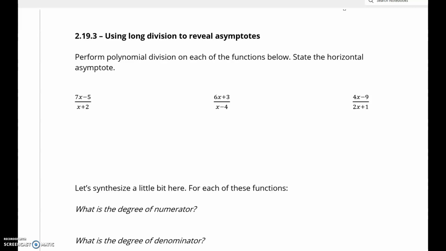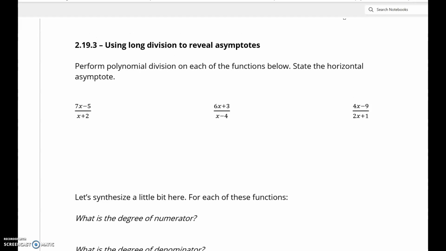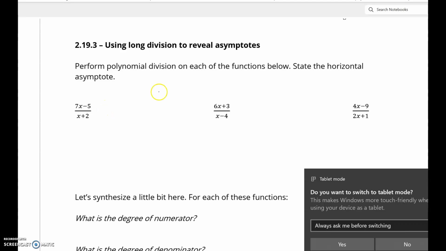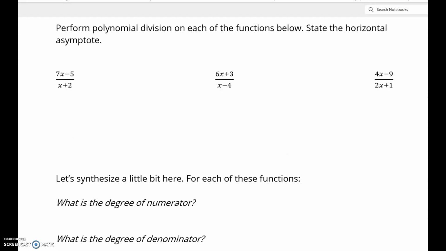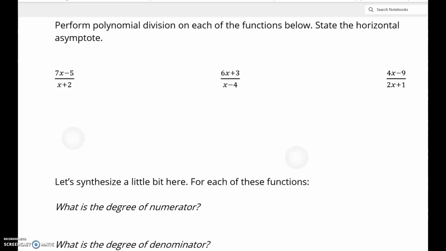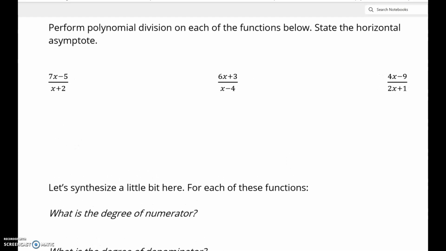Okay, now what we're going to do is look at a couple of other polynomial functions here. What we're asked to do first is perform polynomial division on each of the functions below, and then state the horizontal asymptote. So we'll perform polynomial division. Well, for polynomial division, we can do long division, or we can do synthetic division.